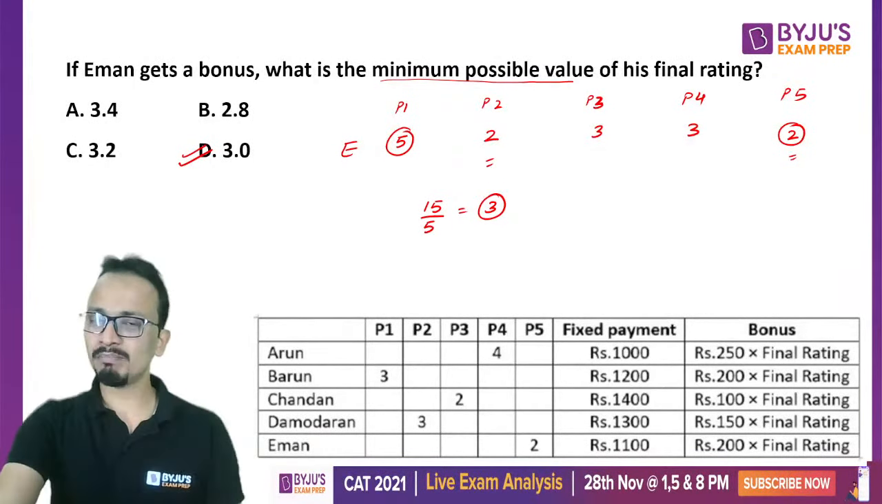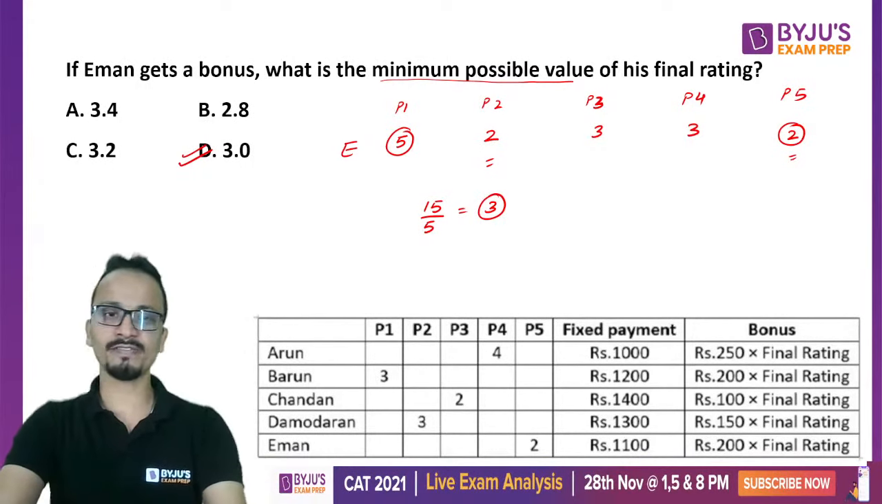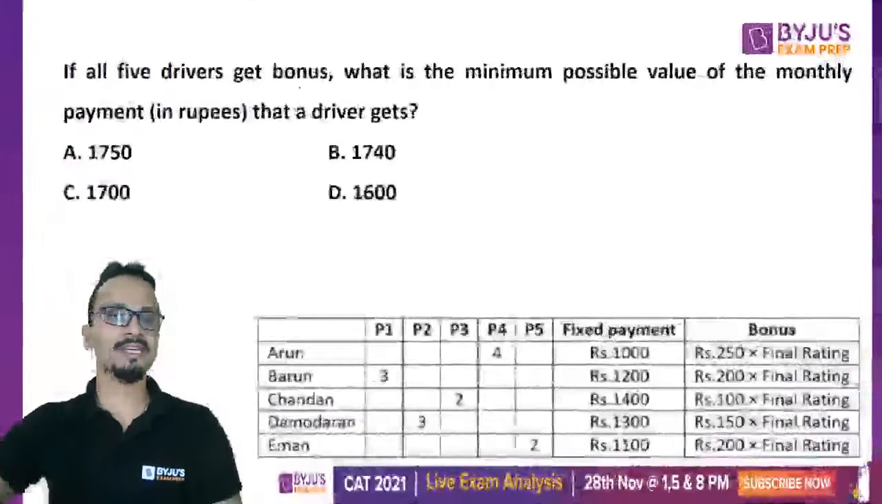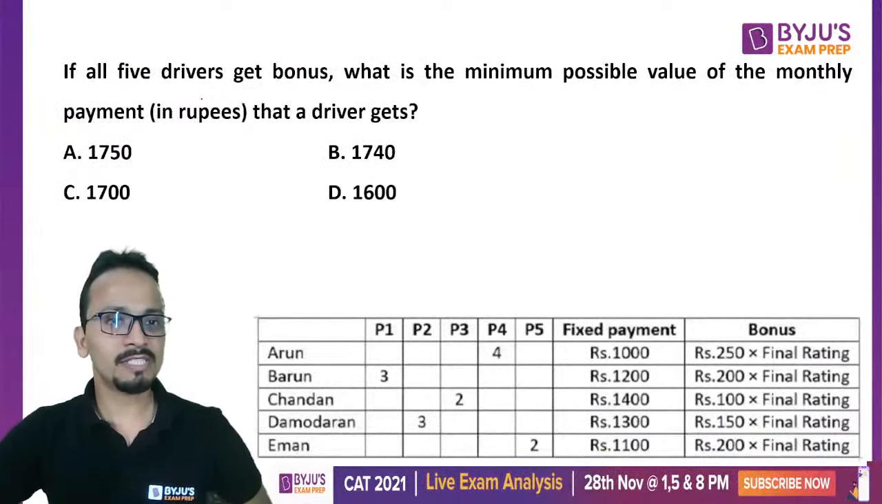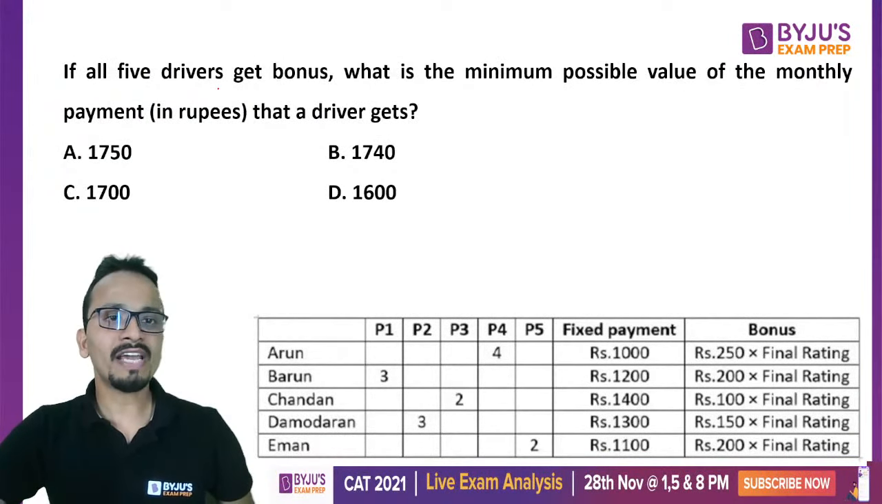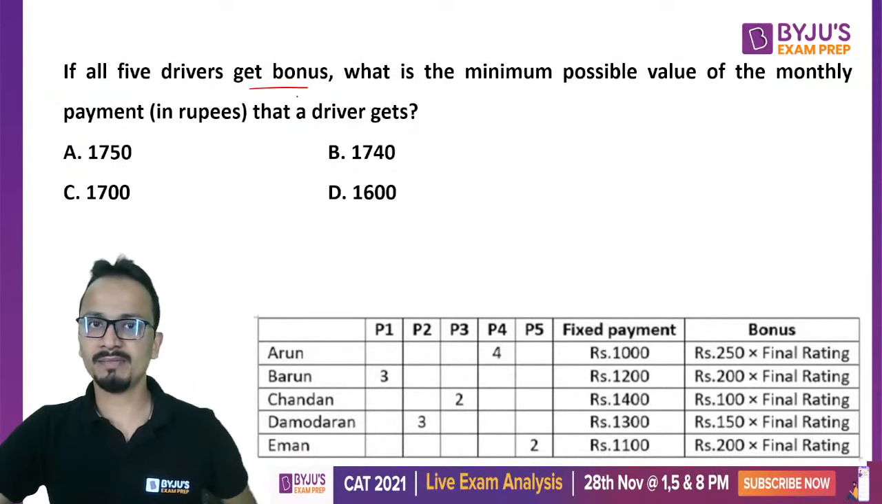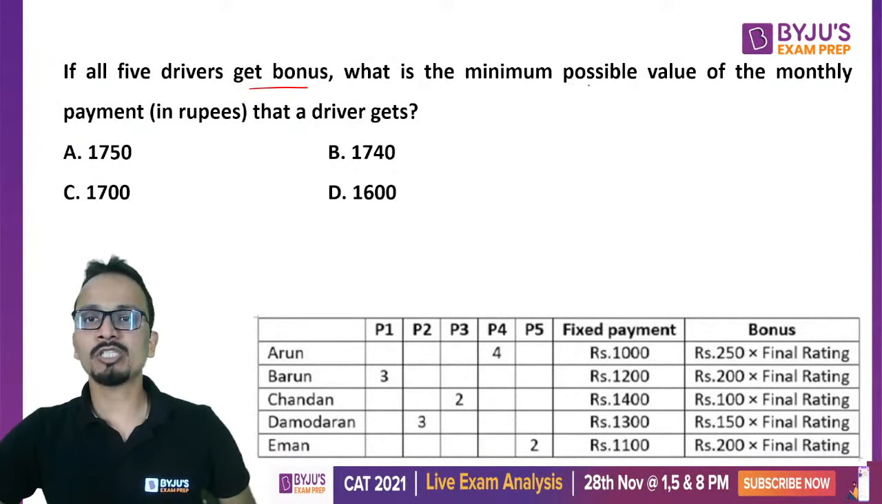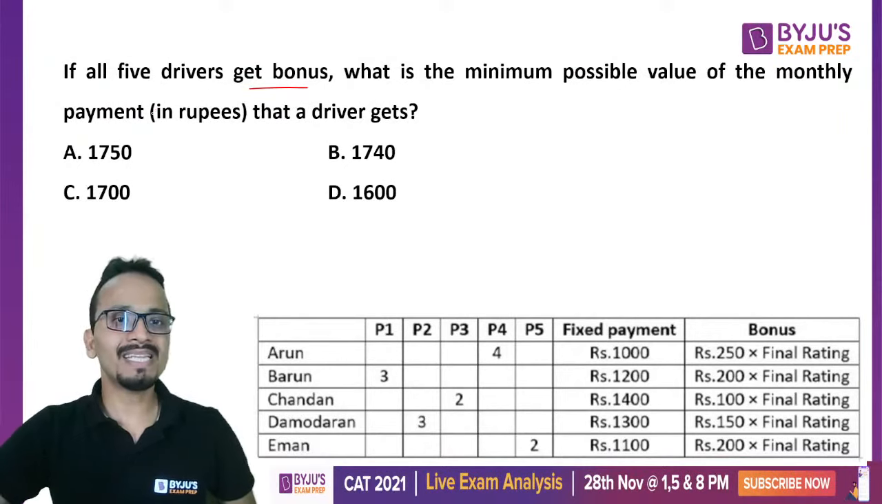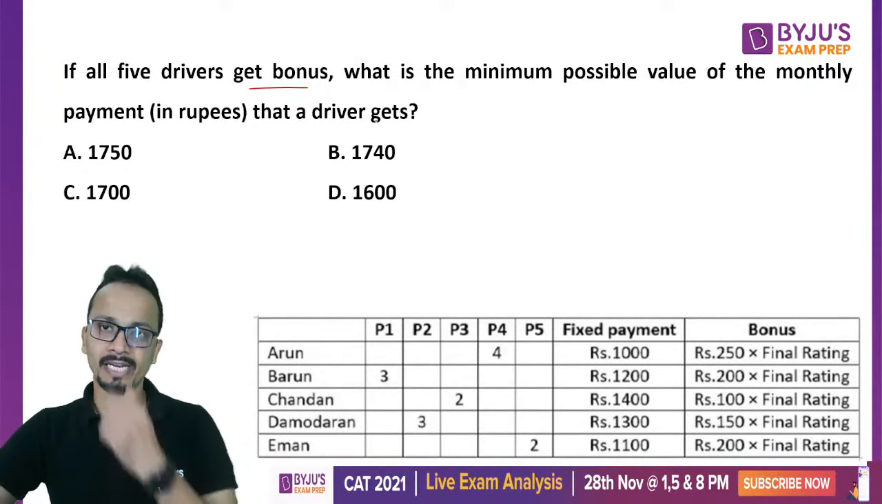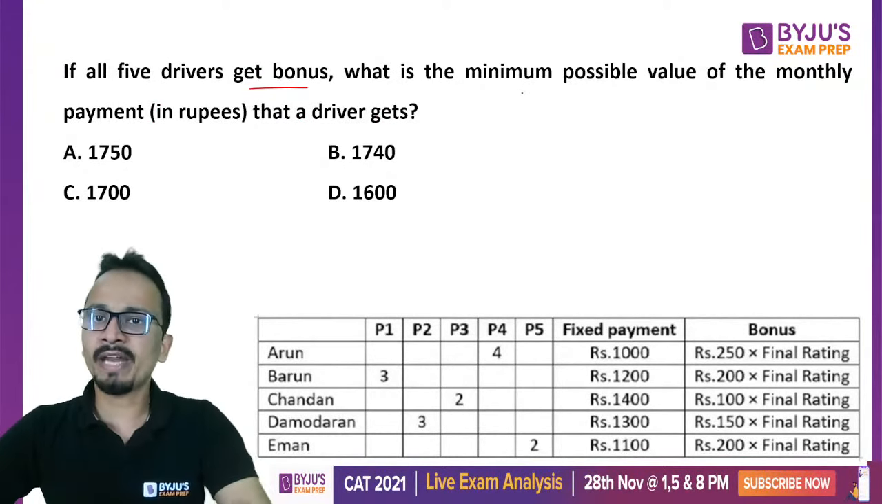Okay. So it is a very simple question. This was the actual question of CAT 2020. Question number 3 for the same set. If all 5 drivers get bonus, everyone gets a bonus, what is the minimum possible value of the monthly payment that a driver gets? Now we have to find out the minimum possible value of the monthly payment.